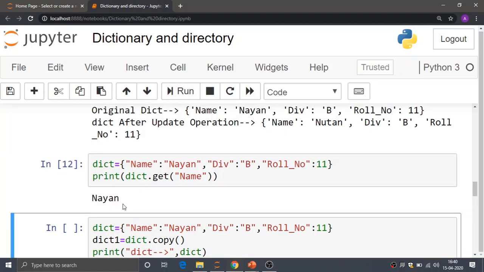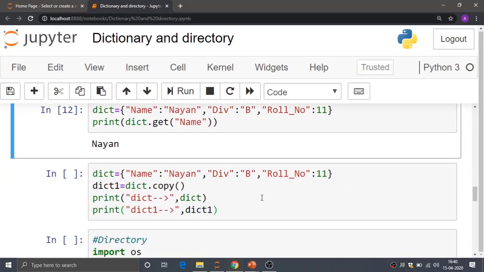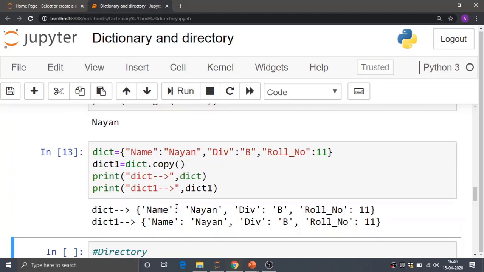If I run this particular code, I am getting the value. Again, the copy method returns a copy of the original dictionary. In the original dictionary dict I have taken 3 elements over here, and I am making a copy of dict into the variable dict1, and again I am printing the elements of dict and dict1. The values of dict and dict1 should be one and the same, because dict1 is a copy of dict. If I run this, the elements of dict are name, division and roll number, and dict1 elements are also name, division and roll number.